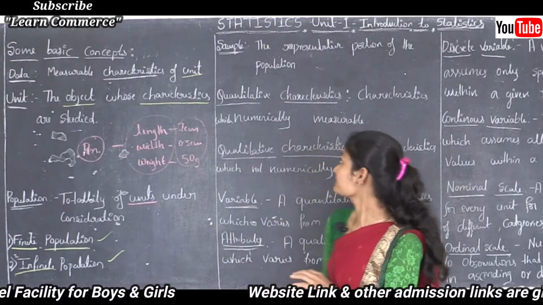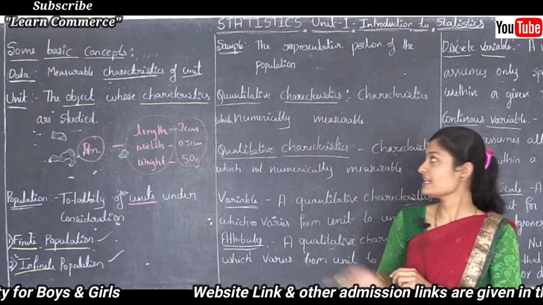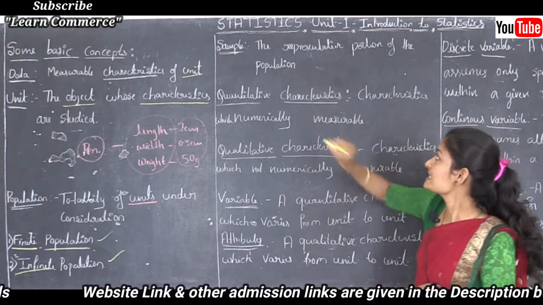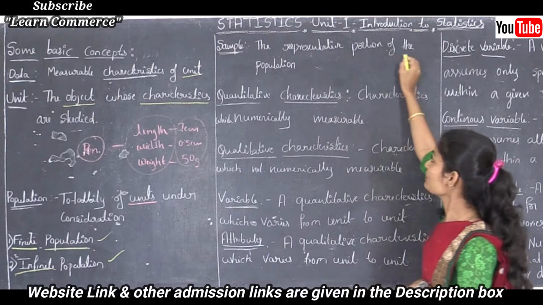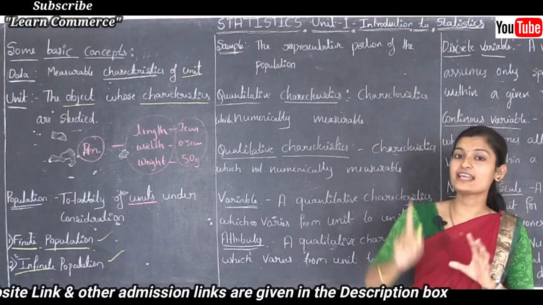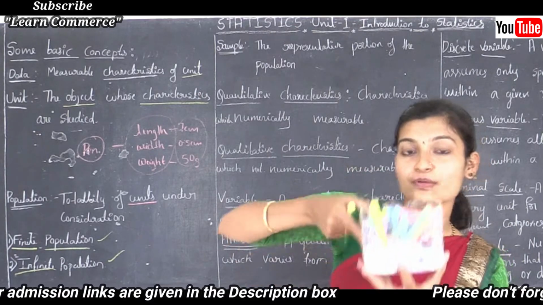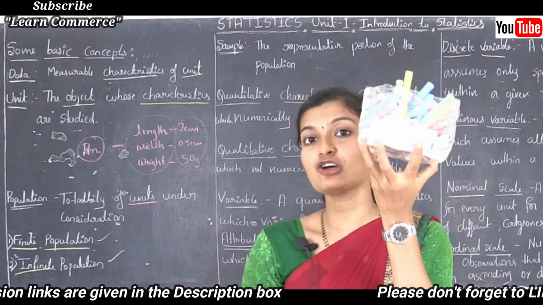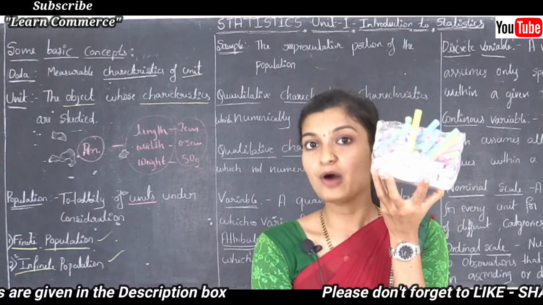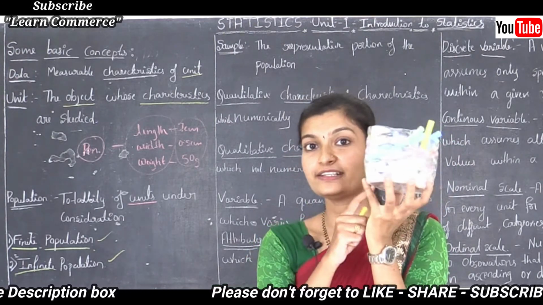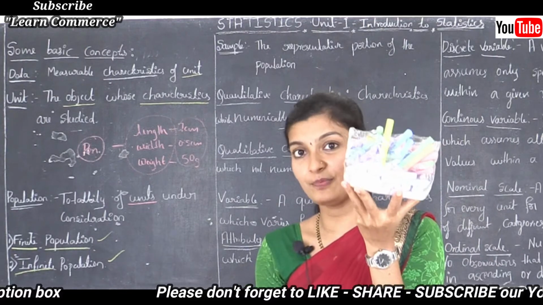Next, what is a sample? The next important concept is the sample. A sample is the representative portion of the population, or we can say a part of the population. For example, see, this chalk box is an example of a population. I already explained why this chalk box is a population.